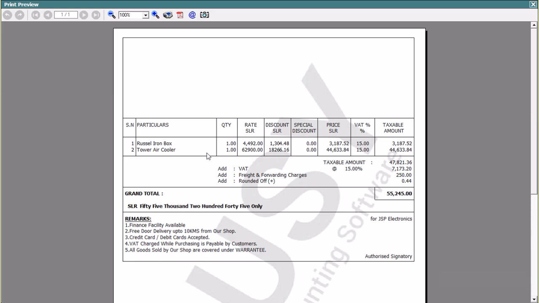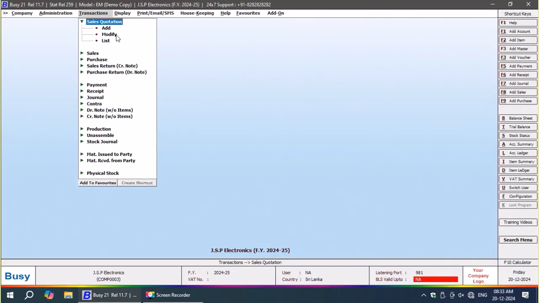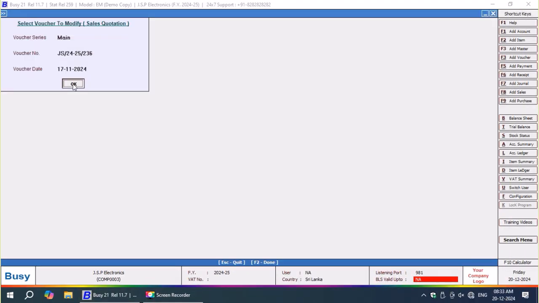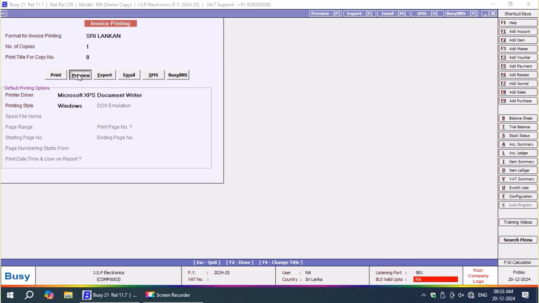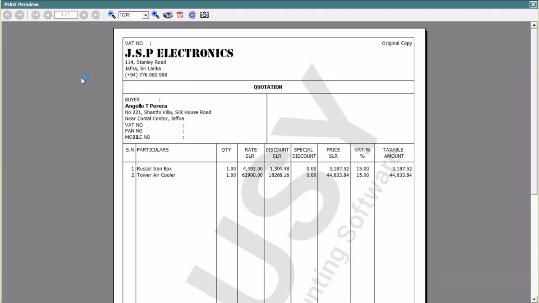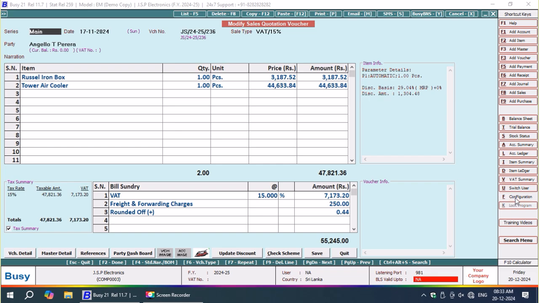Now you have not provided additional discount, so naturally that value should be 00. Now that has come. Now let us check print preview. Here in the print preview, the design is almost complete right now. It's almost complete now. Okay, let us go back now.